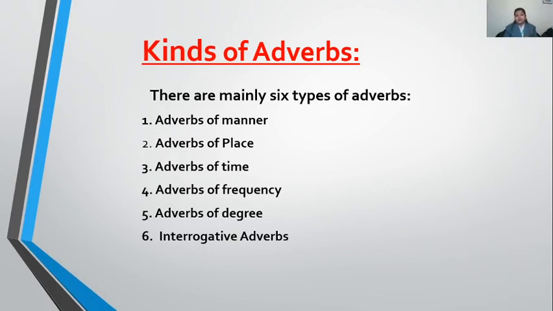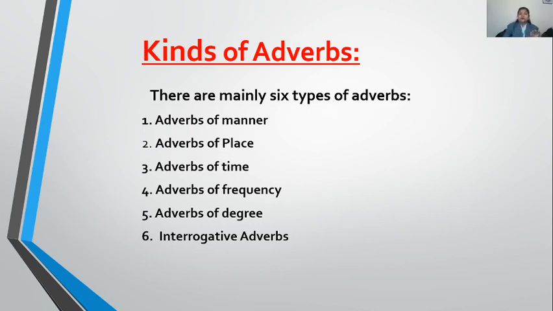So children, basically there are six main types of adverbs. What are they? Adverb of manner, adverb of place, adverbs of time, adverbs of frequency, adverbs of degree, and the last one is interrogative adverbs. In the next class, we will discuss in detail the kinds of adverbs. So today, just take a brief introduction. Then you will be able to solve the last exercise that we are going to solve in the conclusion part of the class.